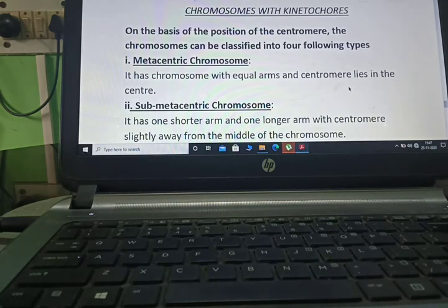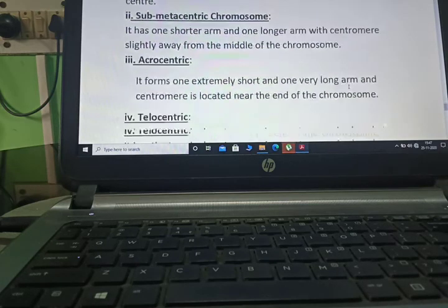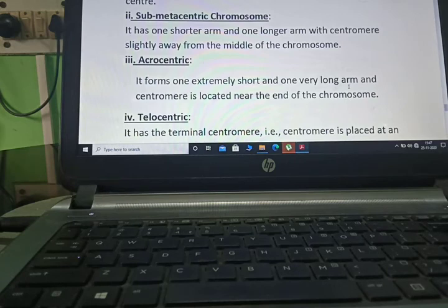On the basis of the position of the centromere, the chromosomes can be classified into 4 following types. Metacentric. It has a chromosome with equal arms and the centromere lies in the center. Submetacentric. It has one shorter arm and one longer arm with the centromere slightly away from the middle of the chromosome.